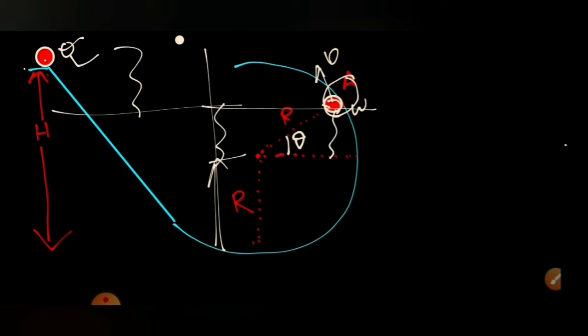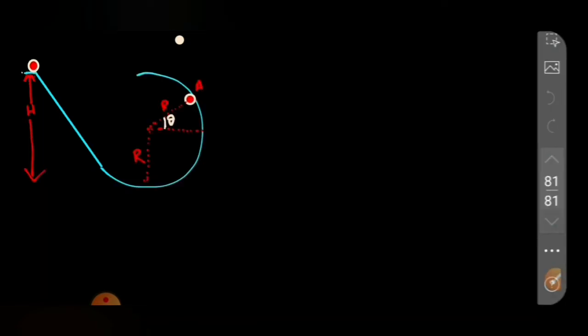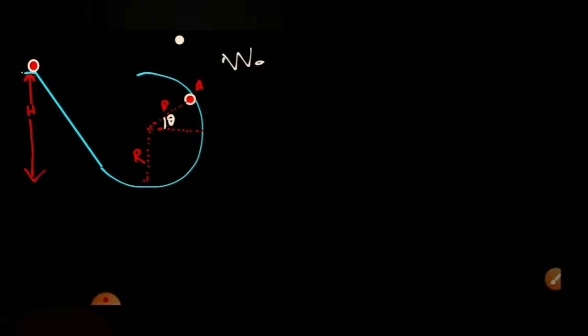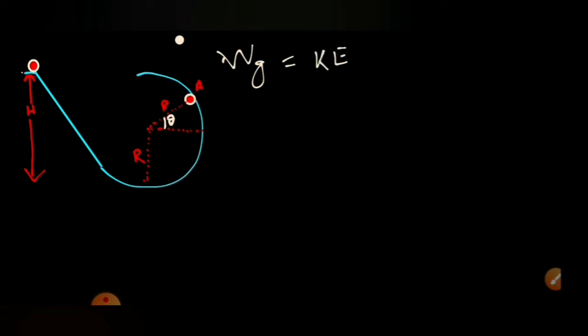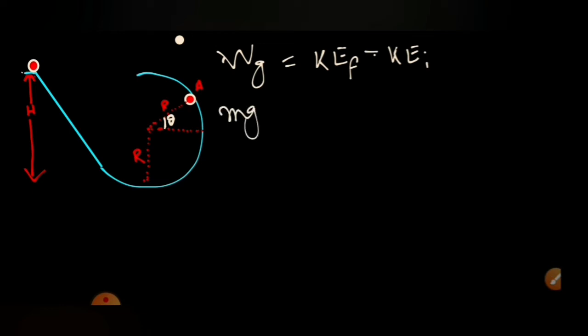So we write the work energy theorem: work done by gravity is equal to K final minus K initial. That will be mg into (h minus r sine theta).